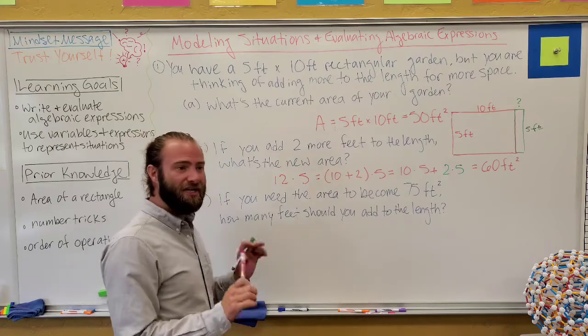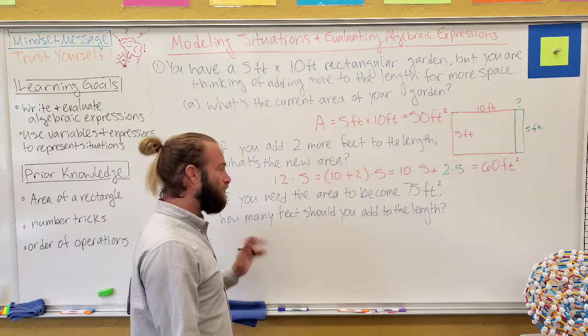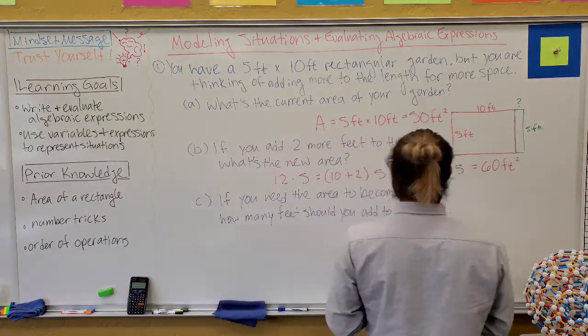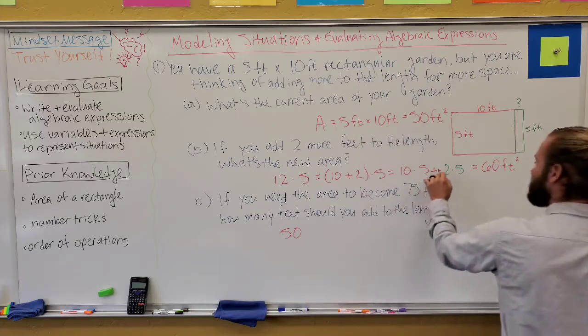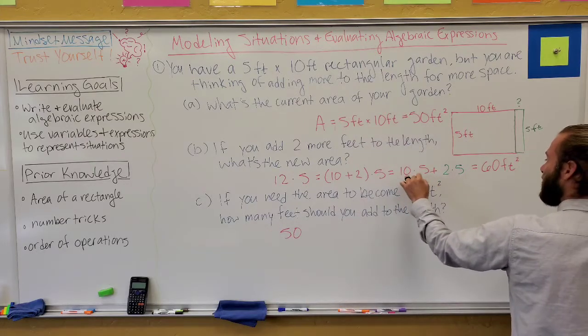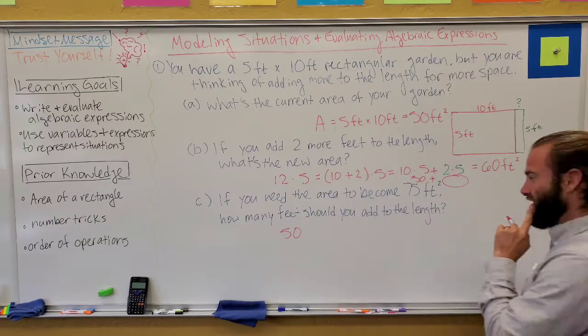Well, for now, I'm not going to tell you there's any one way you have to calculate this. What I will help you see right now is that no matter what, we have our original 50 square feet. And that's just like what we had here, right? This guy was 50 plus whatever my extra is.